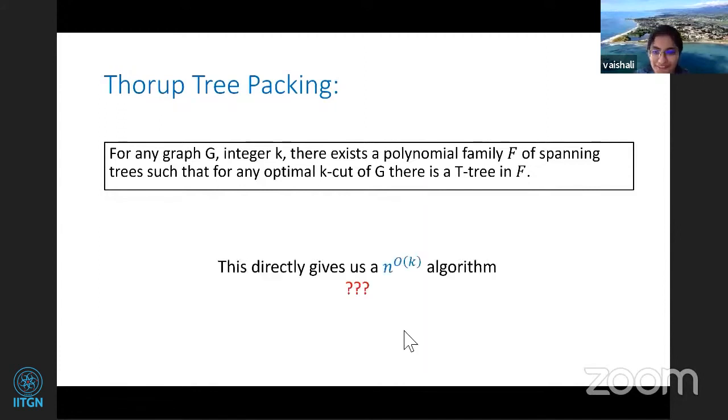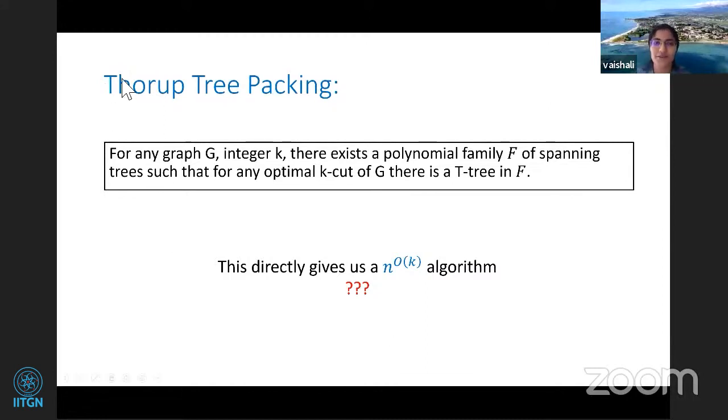Yeah, so I was going to say the n to the k. So you can guess what are the edges that are there, like the cut edges of the tree. That will be 2k minus 2, which is small when compared to your n, right? So now you can just guess, which will take n choose 2k minus 2 time. And since you know all these groups are together, you just have to combine these. A worst case algorithm would be just guess which parts go together. So k to the k time, and then it gives you the cut.